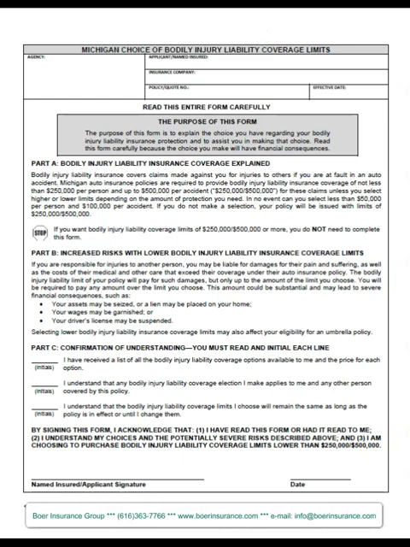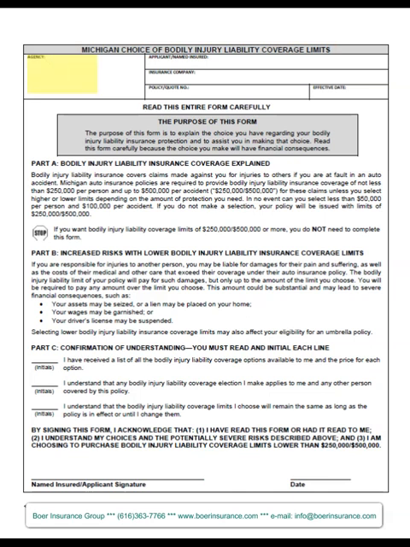The forms you will receive from your insurance company prior to your renewal were developed by the Michigan Department of Insurance and Financial Services for use by all insurance companies. So regardless of the insurance company you have, the forms should look very similar to what I'm showing you here today. The first form we'll talk about is the bodily injury liability coverage election form.